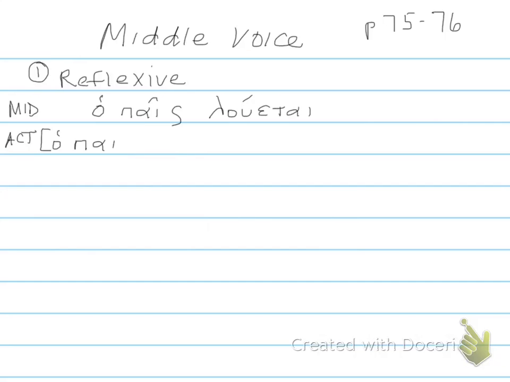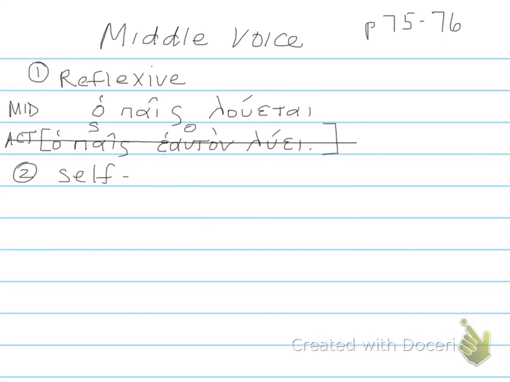By contrast, if you wanted to use an active verb, you could say ho pais, and then you could put in a pronoun that means himself, heauton, and then you could use an active verb, loue. The only problem with this is that because Greek has a perfectly good middle voice to convey just that, the Greeks would never say ho pais heauton loue, the boy washes himself. Instead, they would prefer to say ho pais louetai. So that's the reflexive use of the middle voice.